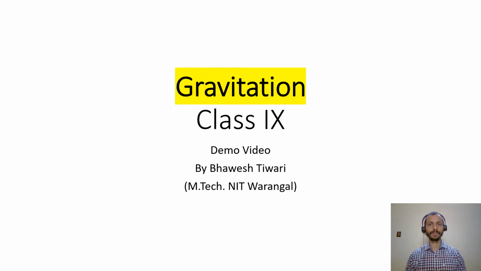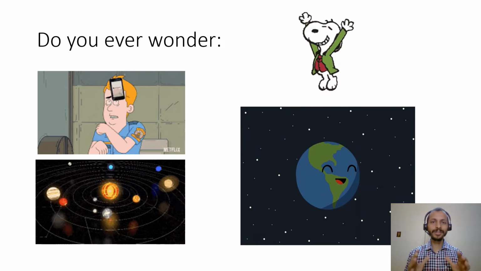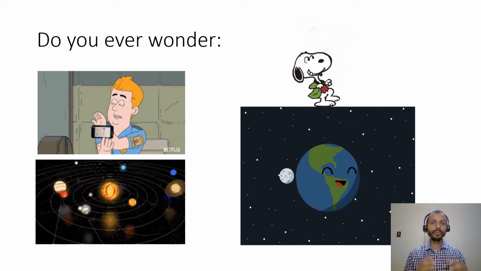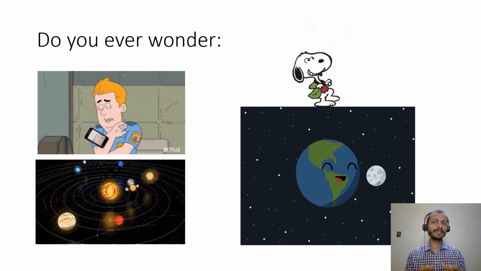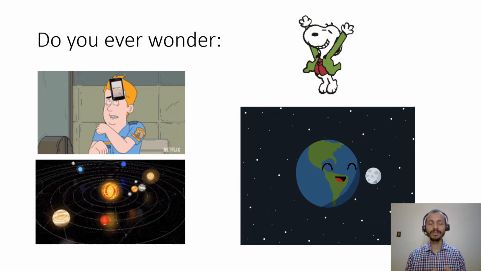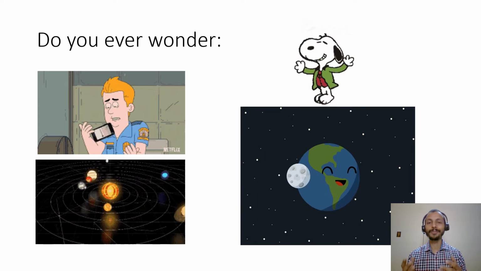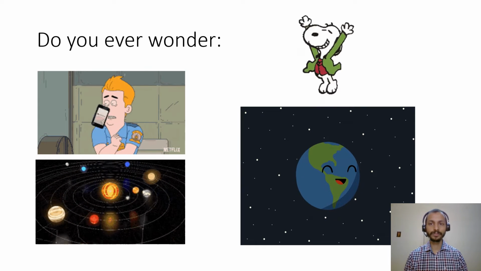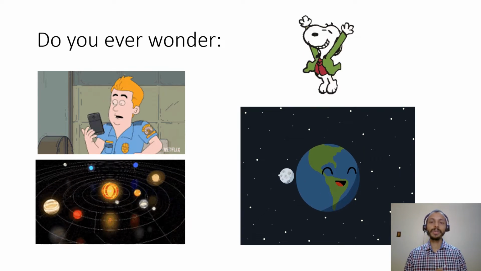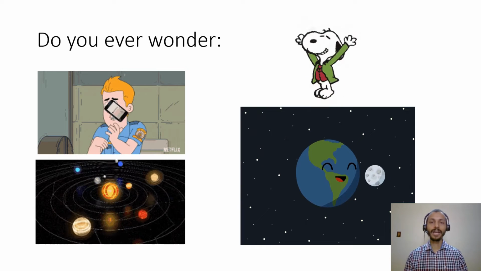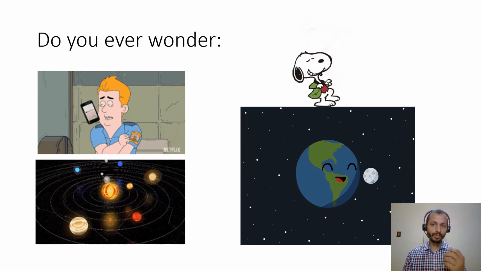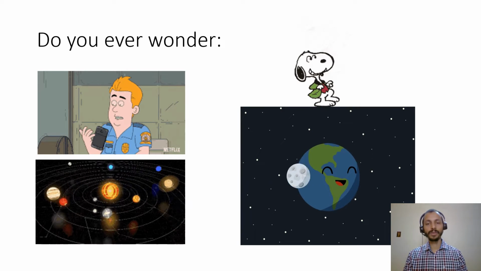Now, do you ever wonder why things fall down when you drop them, like your phone? When you jump up, why do you land on the ground instead of floating off into space? Why do planets always revolve around the sun? And why does the moon revolve around the earth? This video will enable you to first understand the concept and then easily answer all these questions. Okay, let's delve into more details of this very interesting topic known as gravitation.